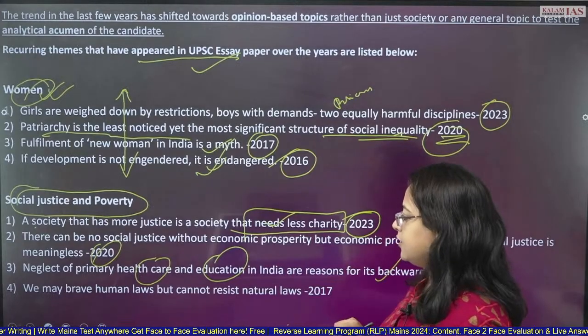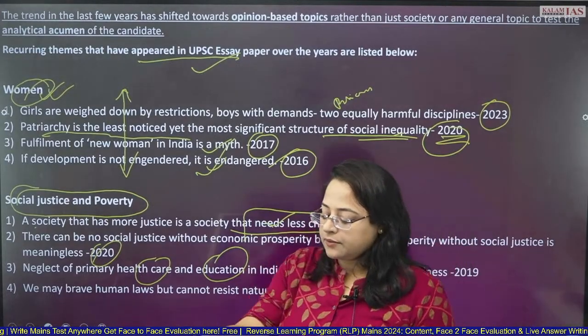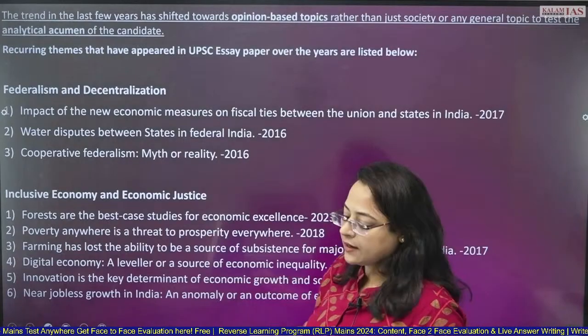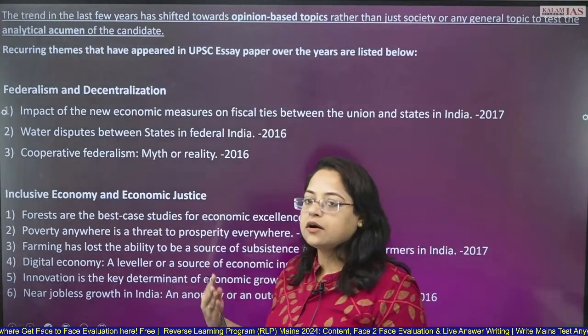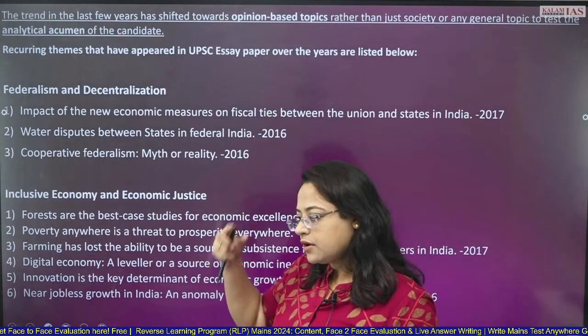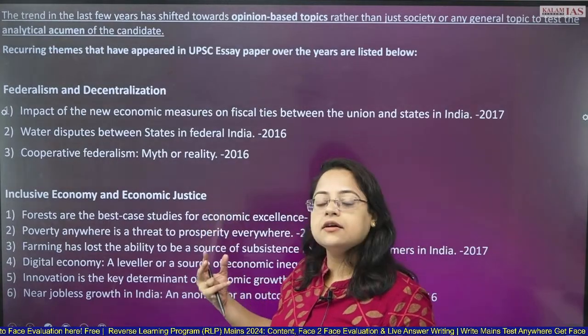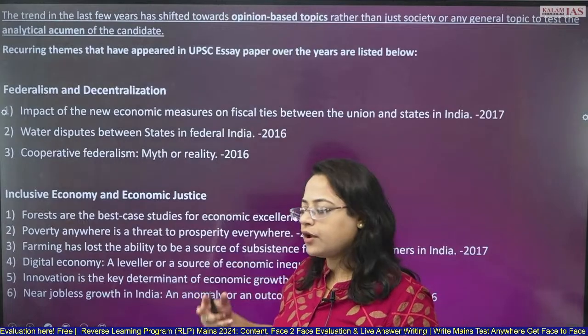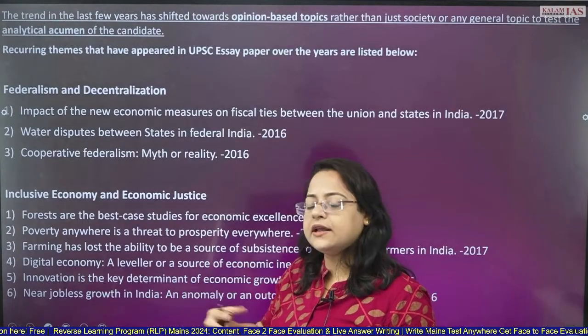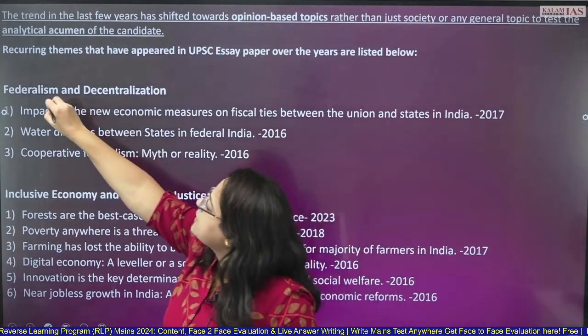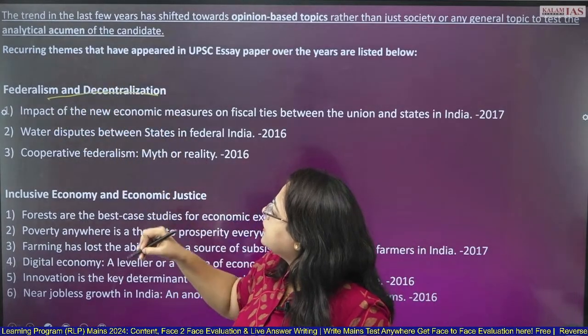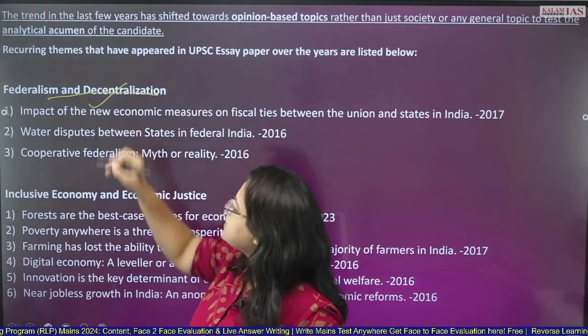2019. So this is how the themes have been recognized where UPSC is coming up with its topic. Every 2-3 years they are repeating the old themes. Okay, this is also a very important theme: federalism and decentralization.